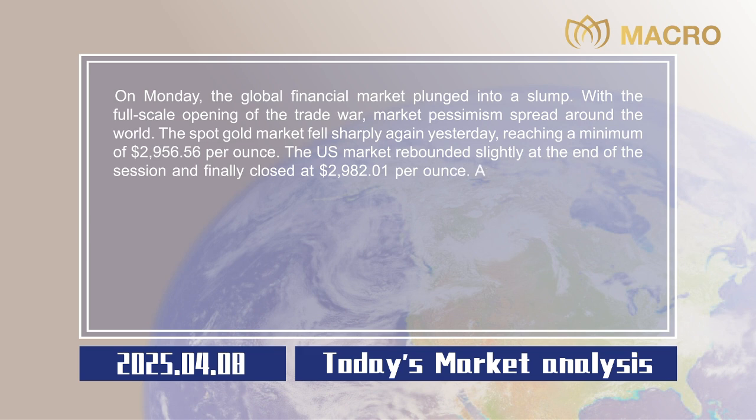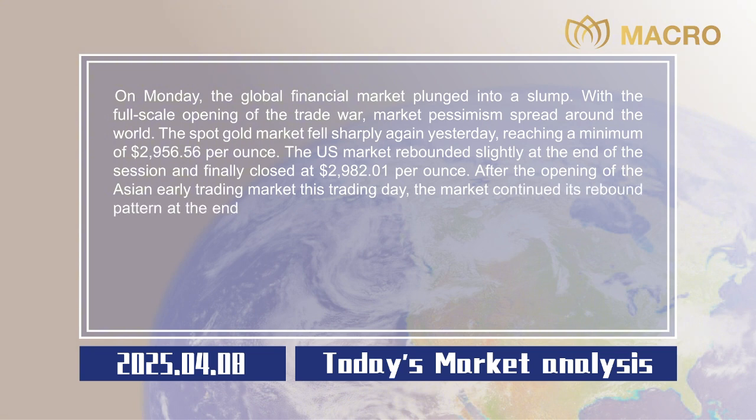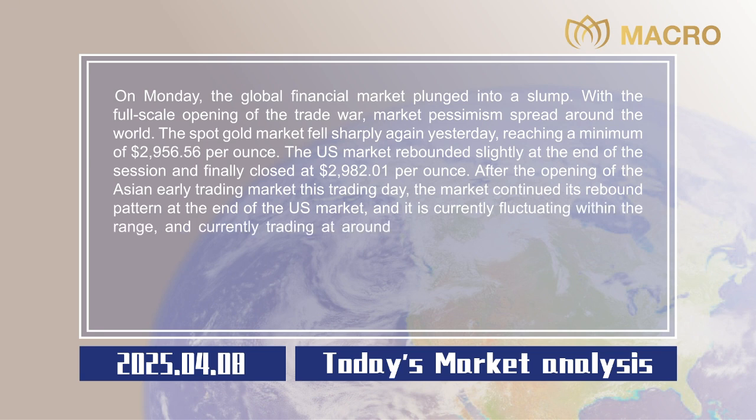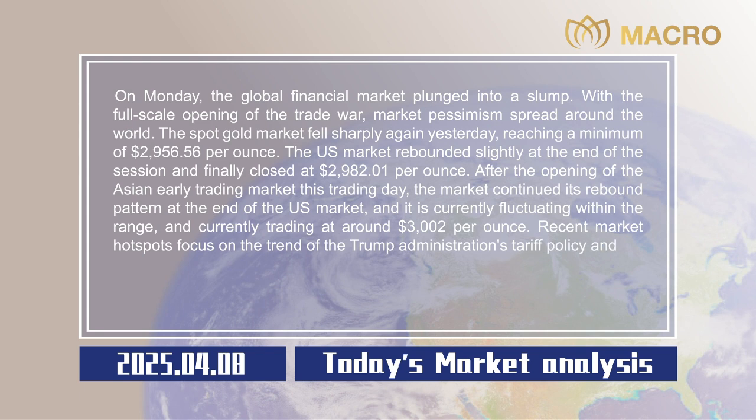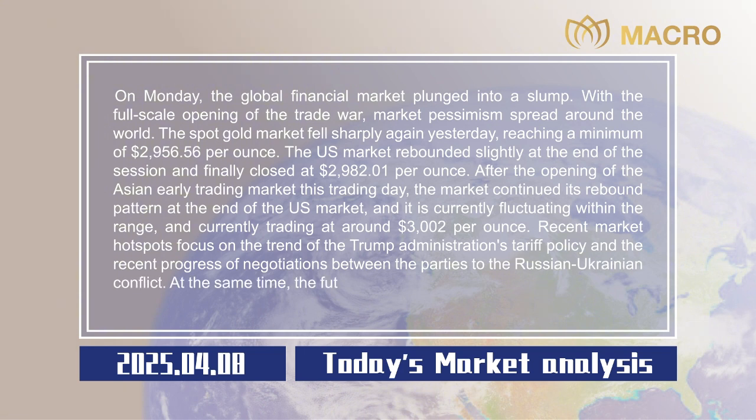$2,982.01 per ounce. After the opening of the Asian early trading market this trading day, the market continued its rebound pattern at the end of the U.S. market, and it is currently fluctuating within the range and currently trading at around $3,002 per ounce. Recent market hotspots focus on the trend of the Trump administration's tariff policy and the recent progress of negotiations between the parties to the Russian-Ukrainian conflict. At the same time, the future trend of the Federal Reserve's monetary policy will also affect the market trend.